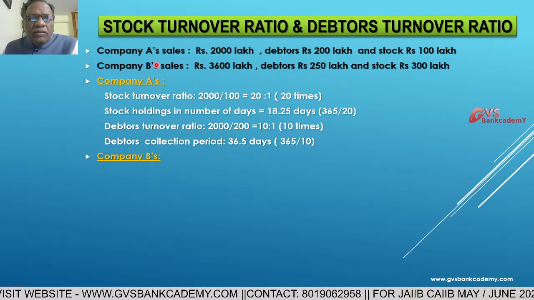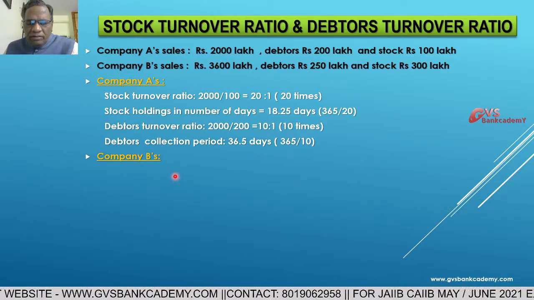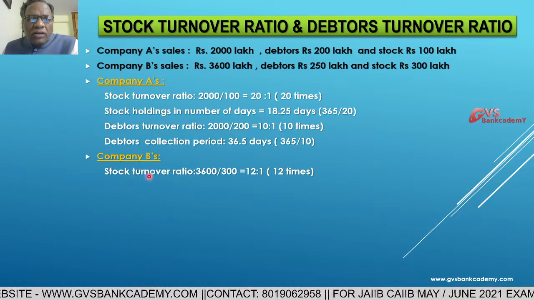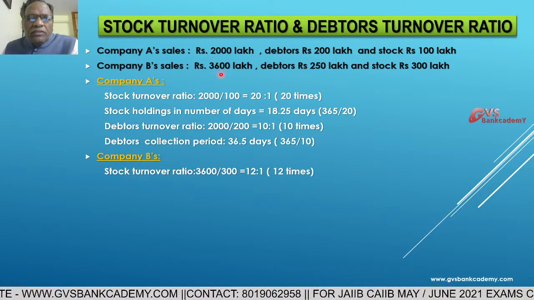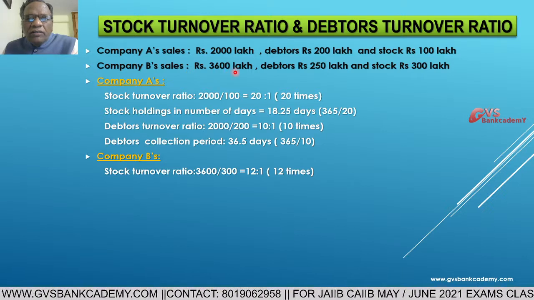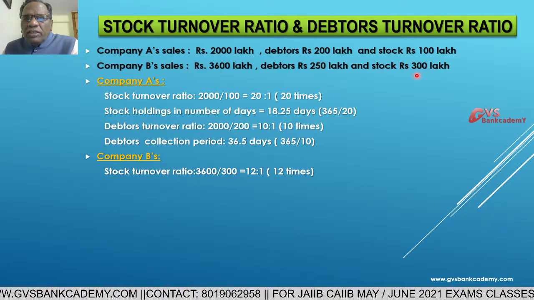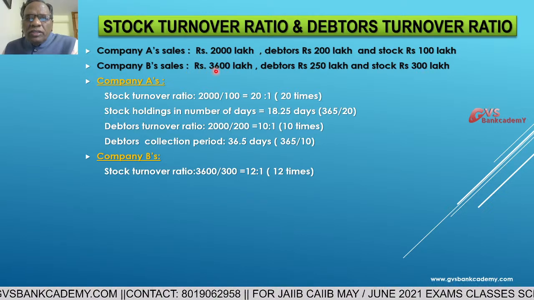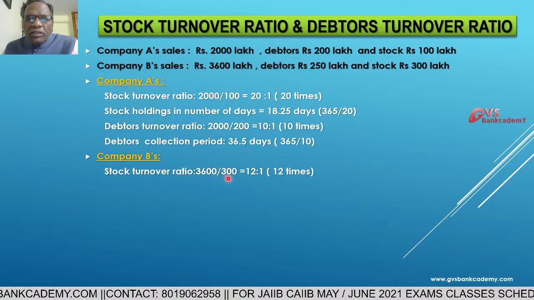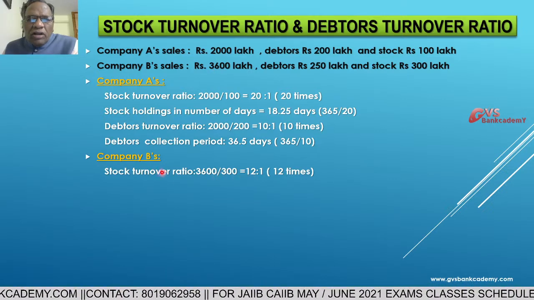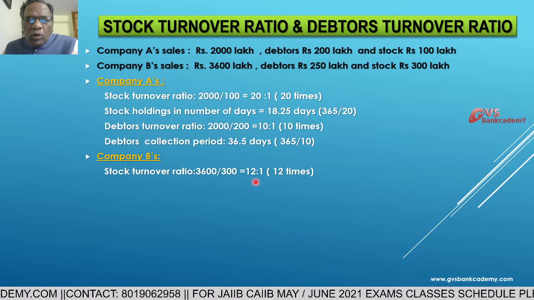Now we are talking about company B. Stock turnover ratio: total sales 3600 divided by stock level 300. 3600 divided by 300, that is a stock turnover ratio of 12 times.